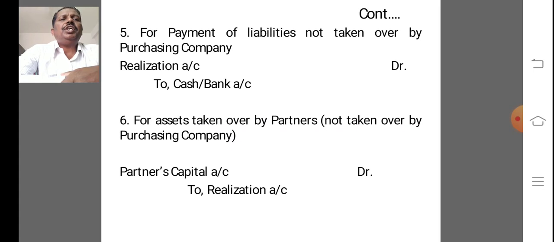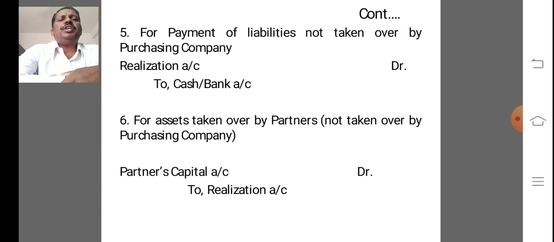The fifth entry is for payment of liabilities which are not taken over by the purchasing company. So realization account debit to cash or bank account.